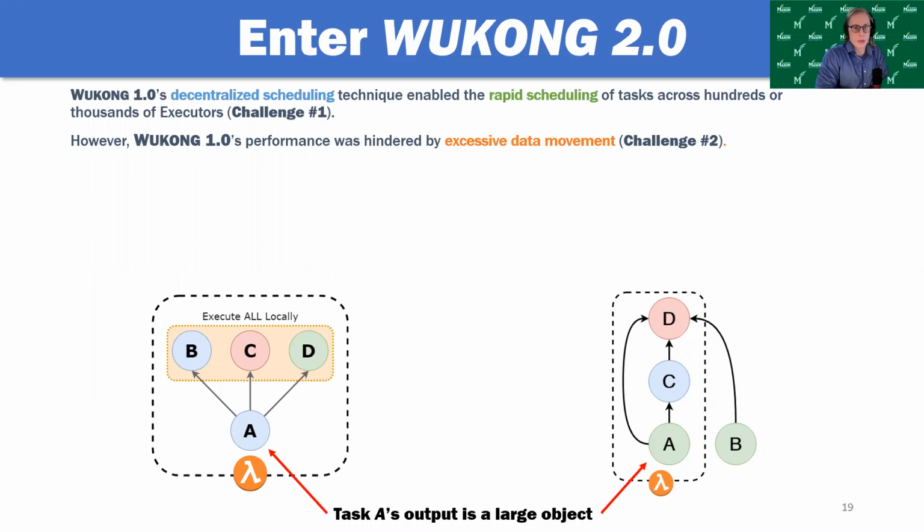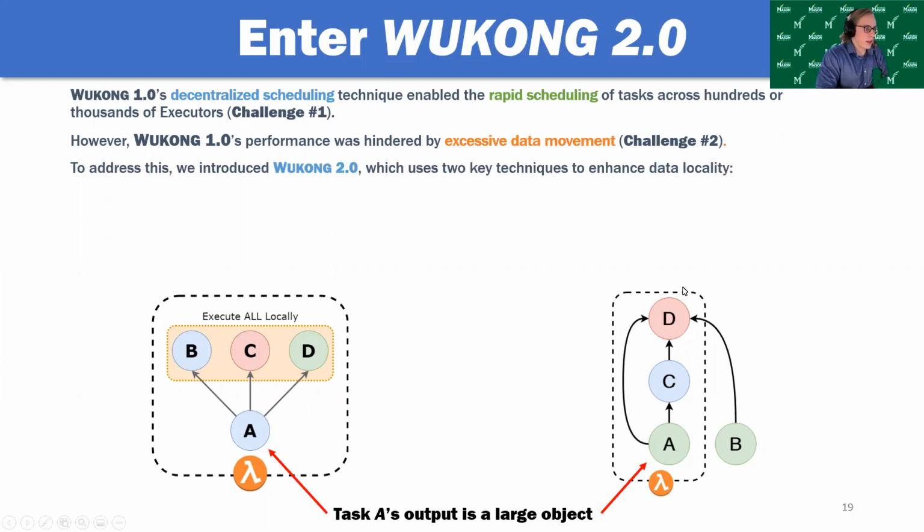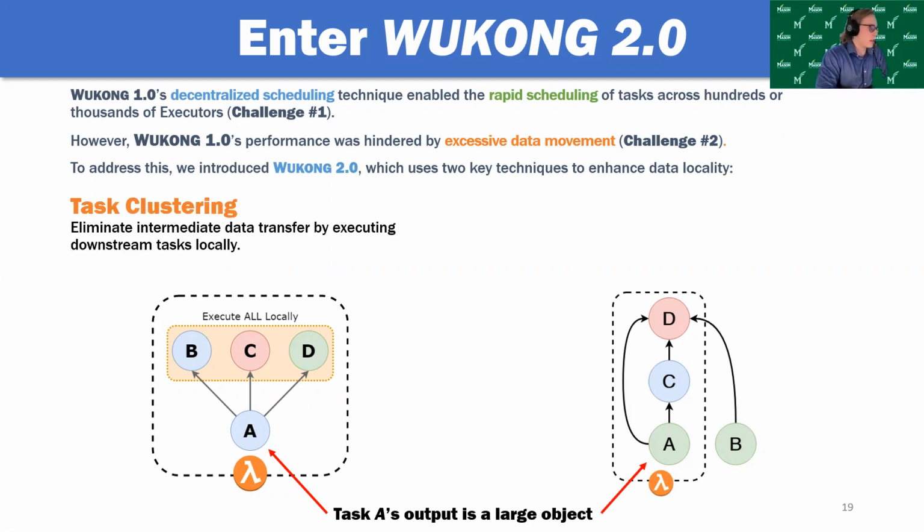However, Wukong 1's performance was hindered by excessive data movement. We found this to be the case in our evaluation, indicating that the second challenge I identified has not yet been resolved. So this is where Wukong 2 comes in. This is where we developed some optimizations to address the second challenge. There are two main techniques we identified or implemented in Wukong 2.